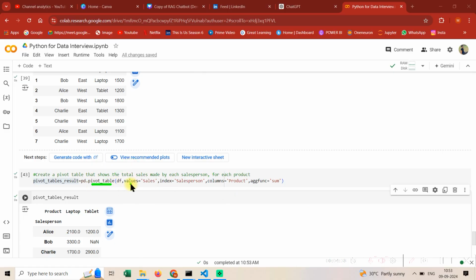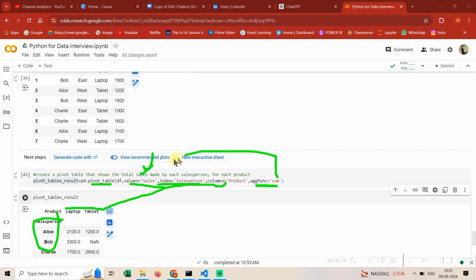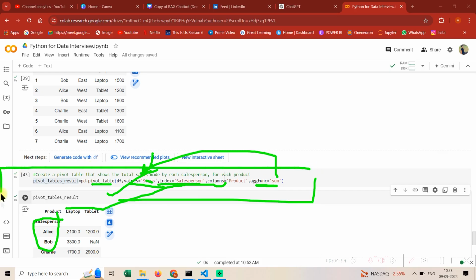Just try to remember, okay, this is a pivot table. What is the continuous column that would come? What is the index thing? The index is the row thing, and what are the columns? Columns are going to come in columns, and what aggregation you need? This aggregation would be applied with this function. So guys, I think the syntax is simple. Just try to remember all these things. This type of question is definitely possible in your interview.